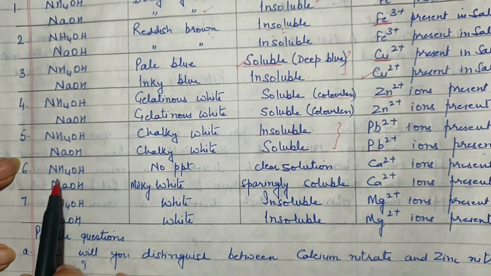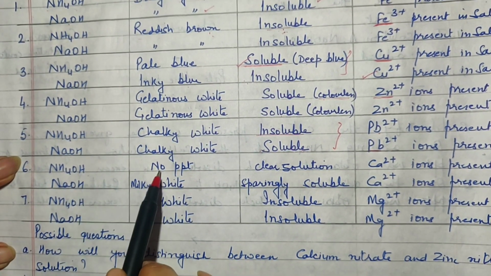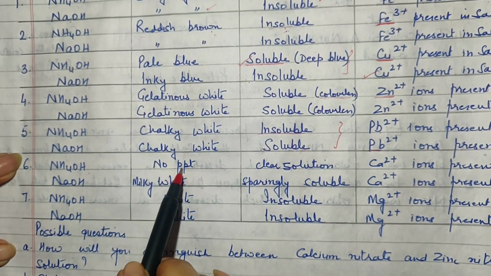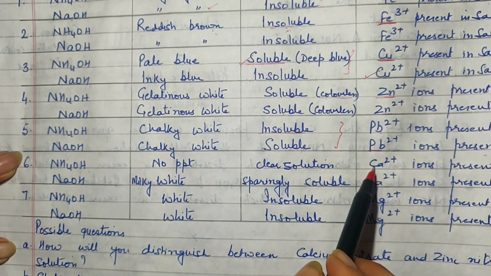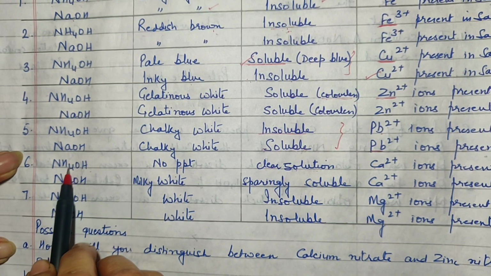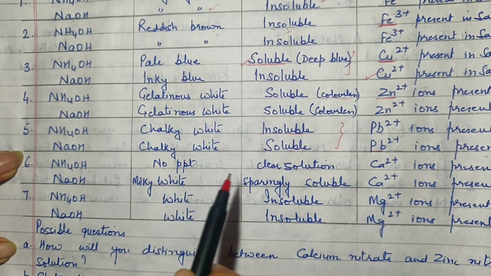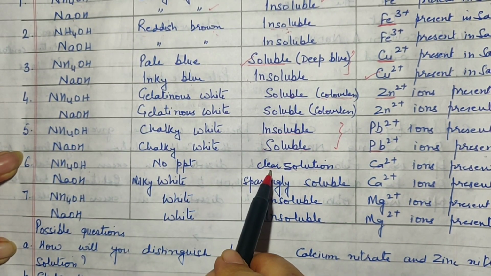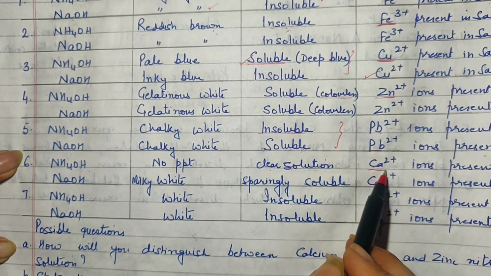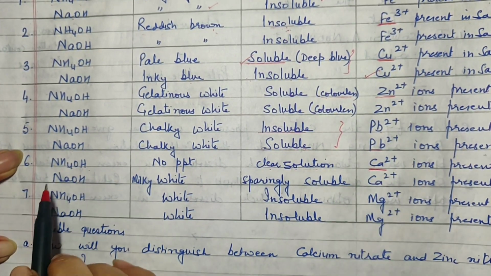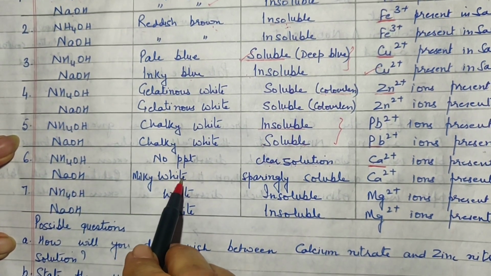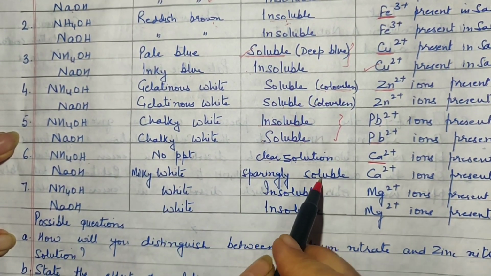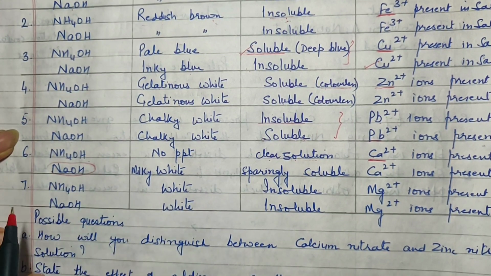So the next one is when we take ammonium hydroxide and it does not result in any precipitate at all. So the solution remains clear. So maybe it contains calcium ion. So ammonium hydroxide added to a salt, no precipitate formed. Excess of alkali leaves the solution clear, indicating the presence of calcium ion in the solution. But on the addition of sodium hydroxide, a milky white precipitate is formed, which is sparingly soluble in excess of sodium hydroxide only.